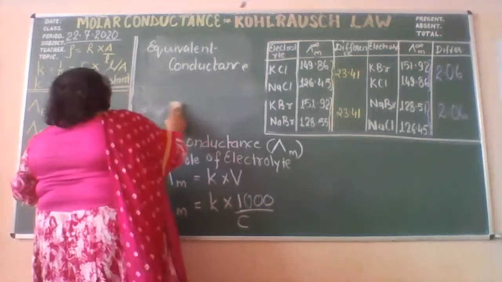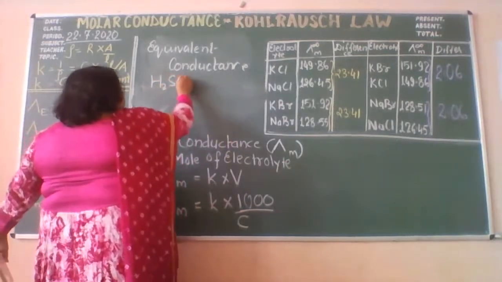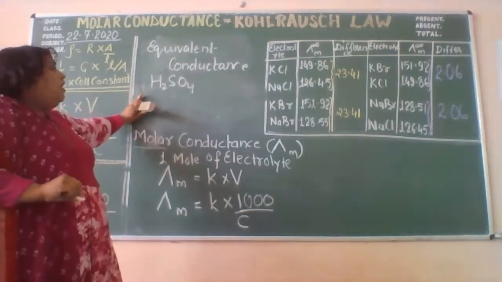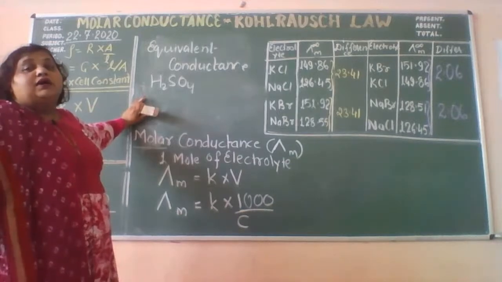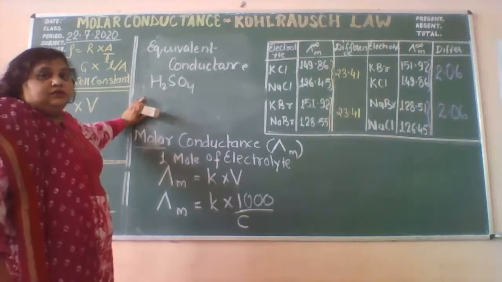Right? If I take the sulfuric acid, H2SO4. This is the sulfuric acid. Its molar mass and equivalent mass are quite different from each other, right?